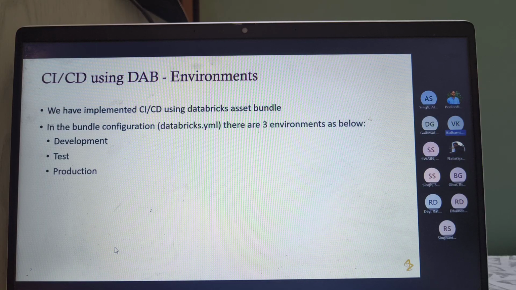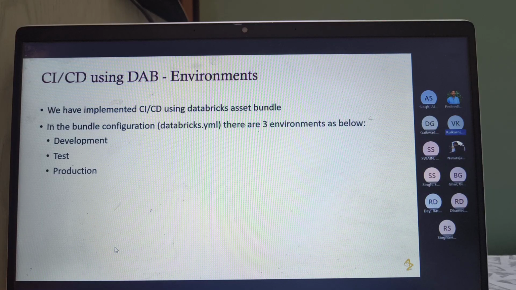An asset bundle is nothing but a bundle of configurations which will take all of our resources. Our notebook is our resource, our DDL file is our resource, our job YAML is a resource. It will put them together, and the configuration will be written into a single file which we call the databricks.yaml file, and then it will deploy to any environment which we tell it to.